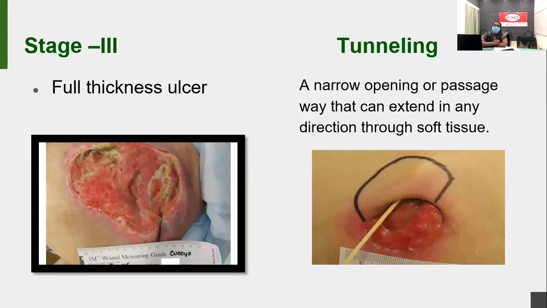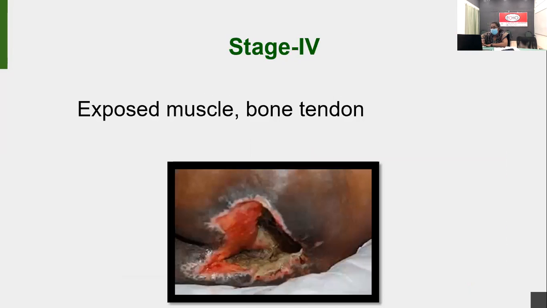Let's see the third stage of wound, the full thickness ulcer. Sometimes there is tunneling. Tunneling is a narrow opening or passageway that can extend in any direction through soft tissue. If there is any tunneling, when you assess the wound you have to give special attention to that wound. Otherwise, the wound won't heal.